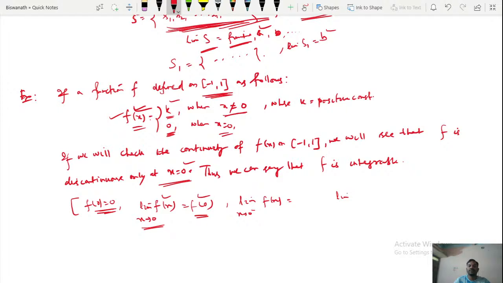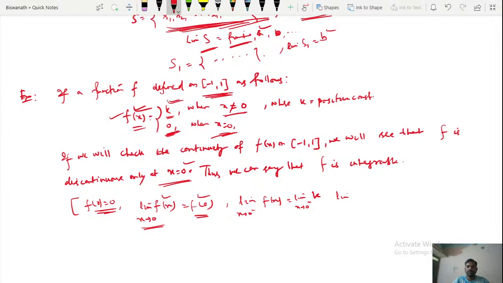So limit x goes to 0 minus f of x, how much is this? What is the value of f of x when x is 0 minus, that means on the left hand approach of 0? This is k, because only when x is equal to 0 does f of x equal 0, otherwise it is k.